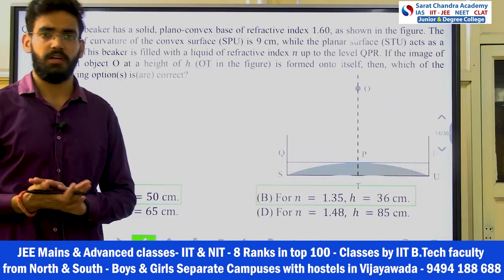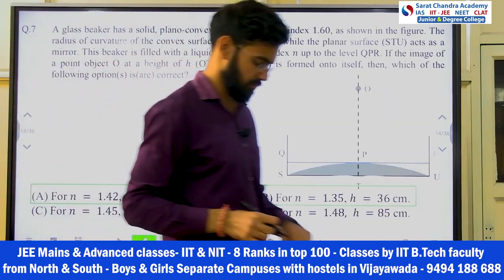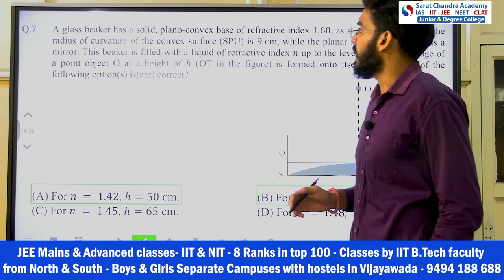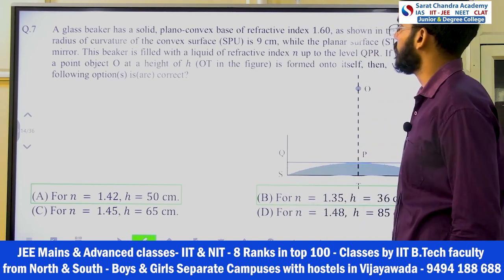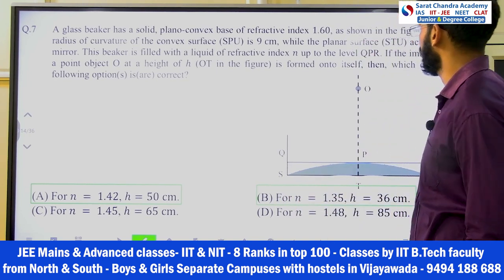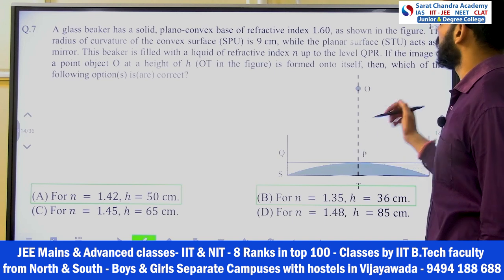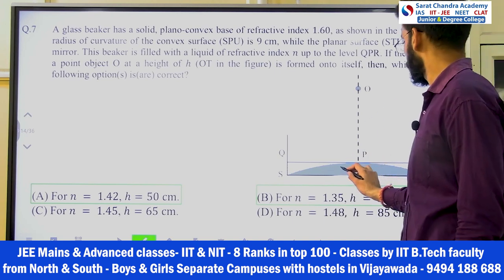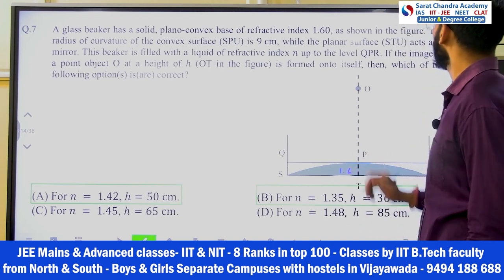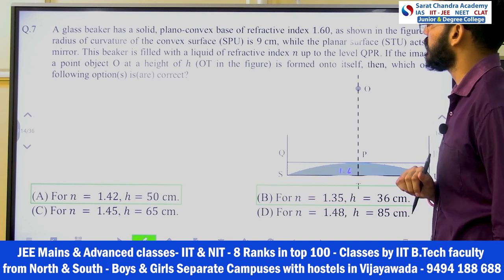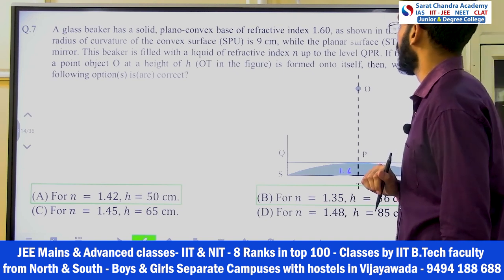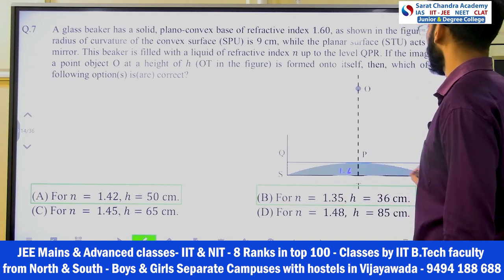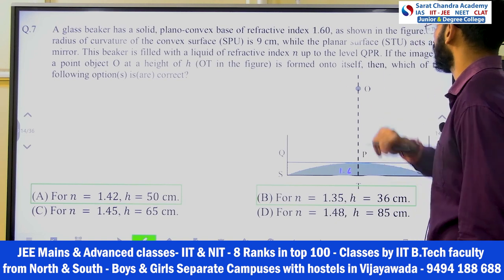Hello students. Now we have the 7th question. A glass beaker has a solid plano-convex base of refractive index 1.6. As shown in the figure, the radius of curvature of the convex surface is 9 cm. So the radius of curvature is given as 9 cm.